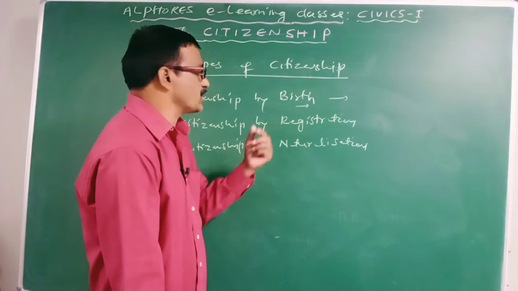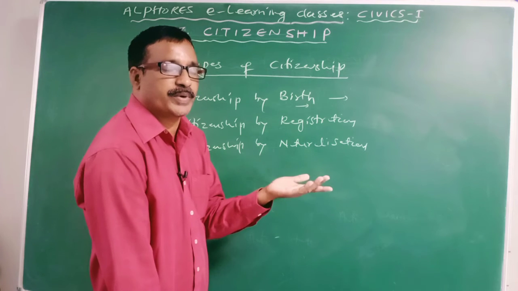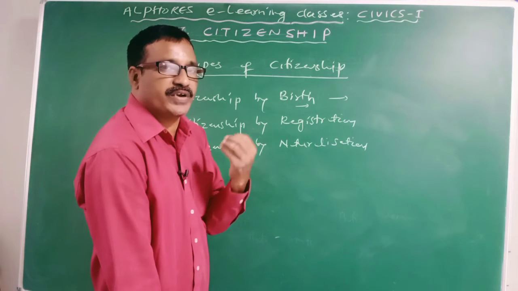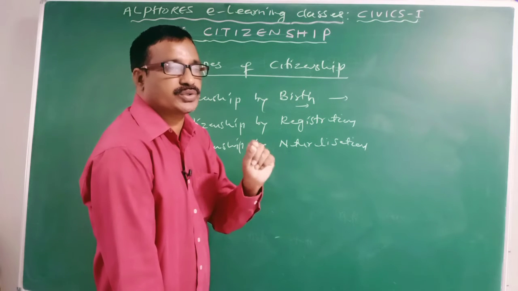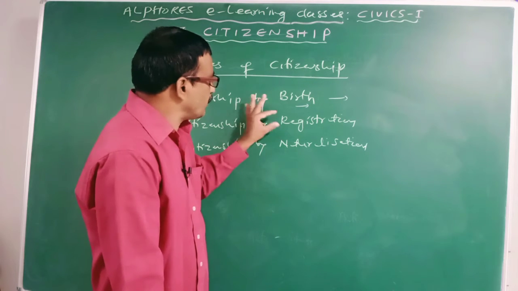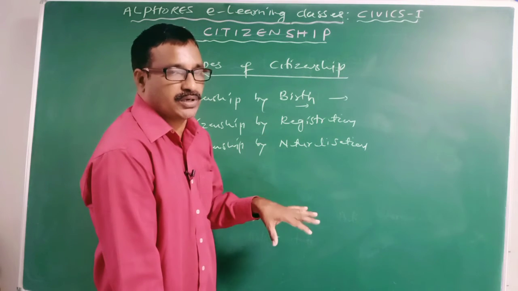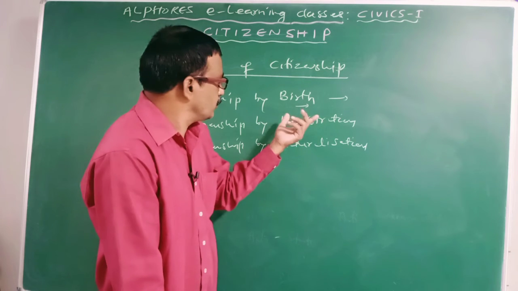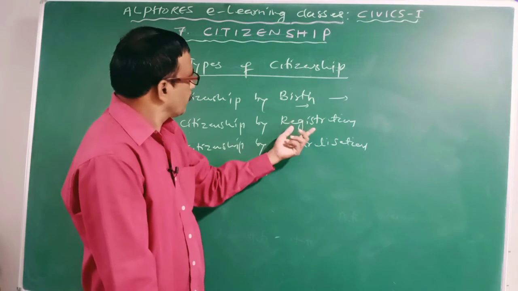Clear? That is called registration. By considering the conditions of that person, the state may give citizenship to that alien. Clear? So here it is one thing.